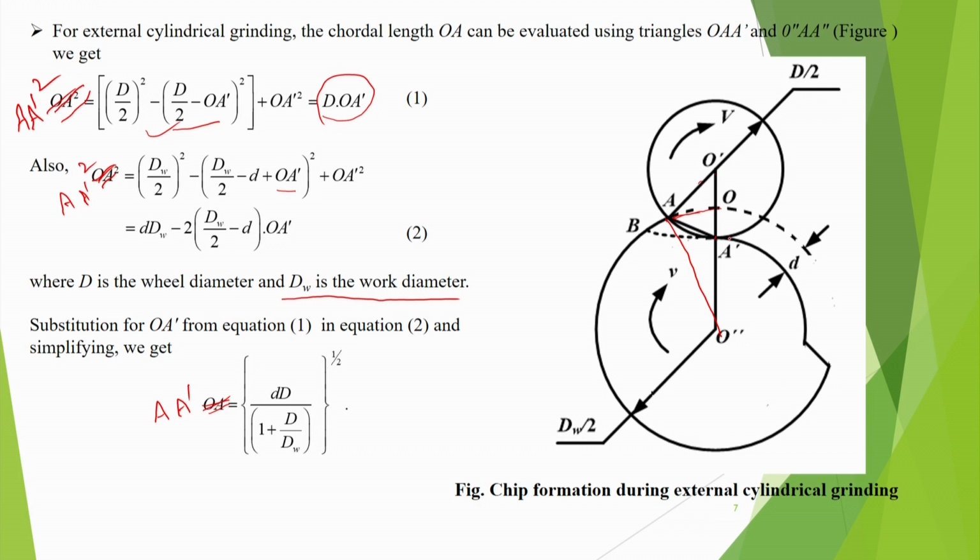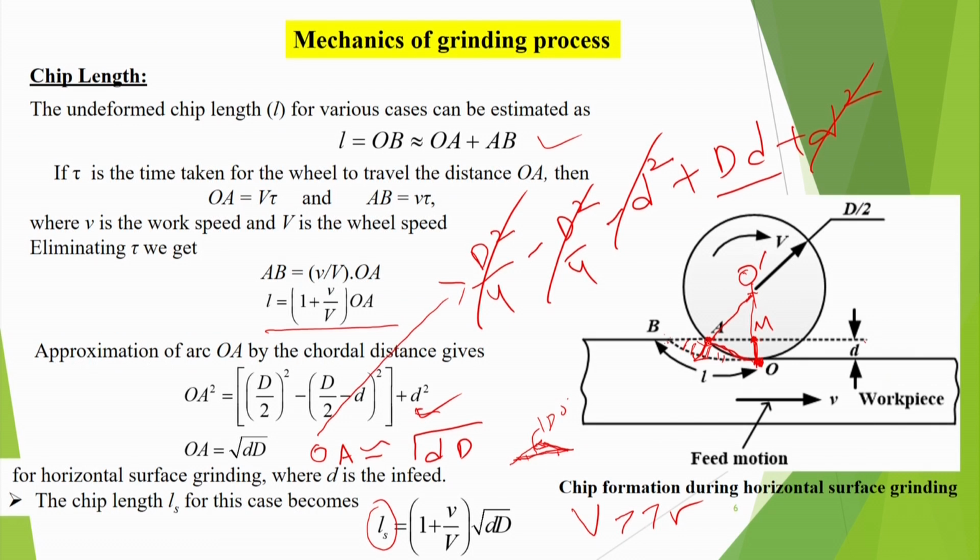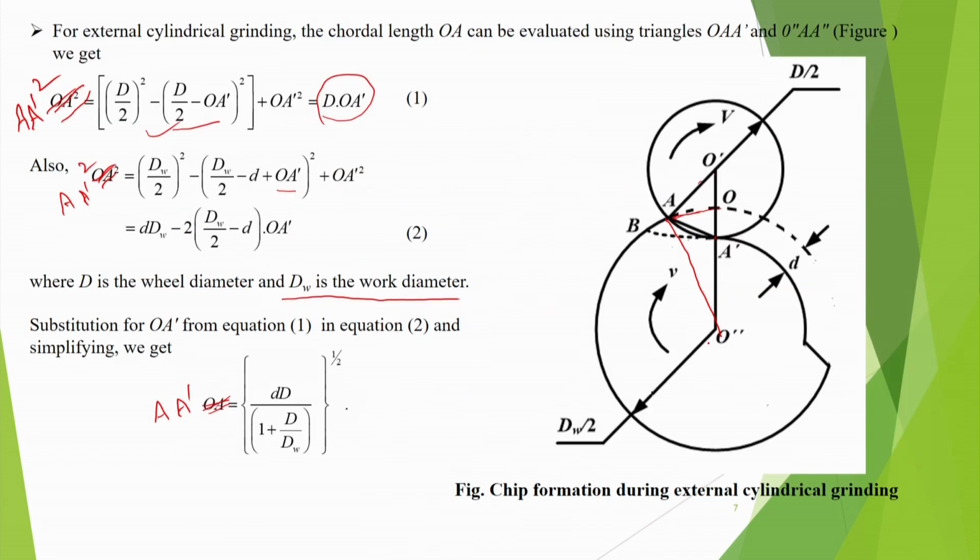That means it corresponds to something like here, where O goes from A. Similarly here, the contact point A dash is going to A. I think there was some misprint in your textbook also, but you have to understand very correctly that this is A dash, and then finally it is going to A.